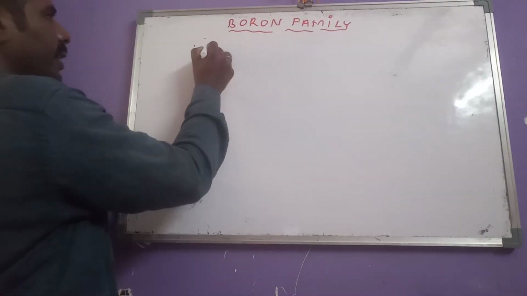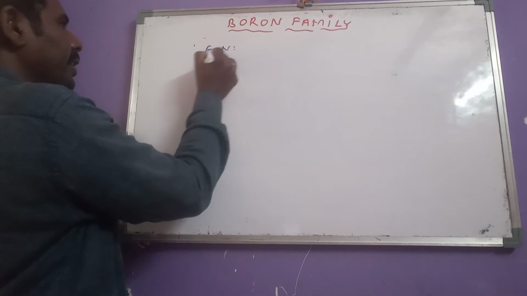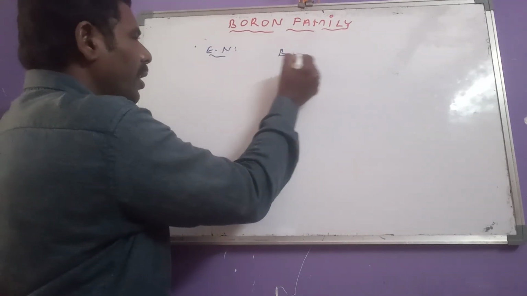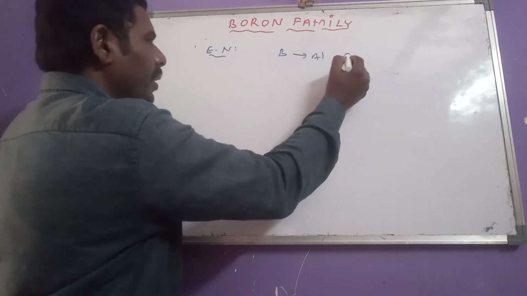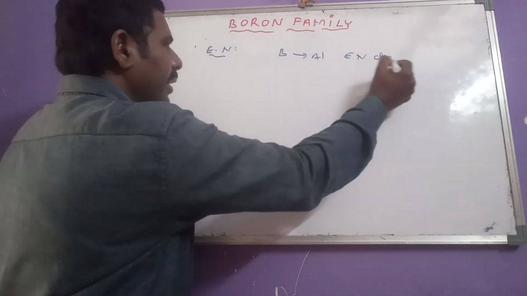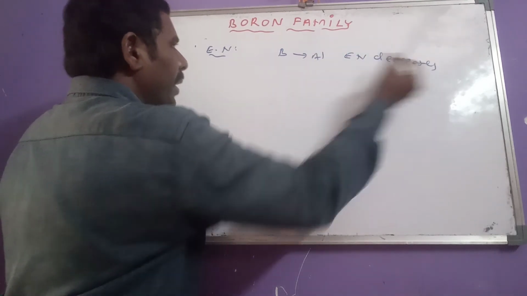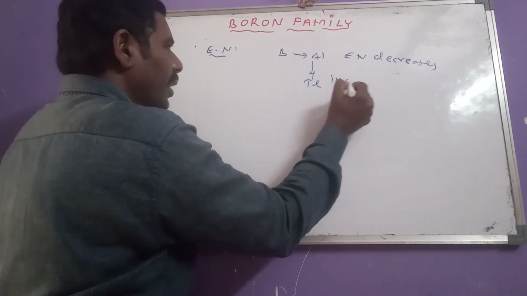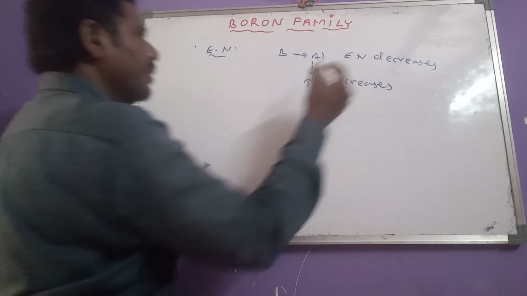Now let us see electronegativity. Here also the same thing. From boron to aluminum, electronegativity decreases. But thereafter, up to thallium, it increases.